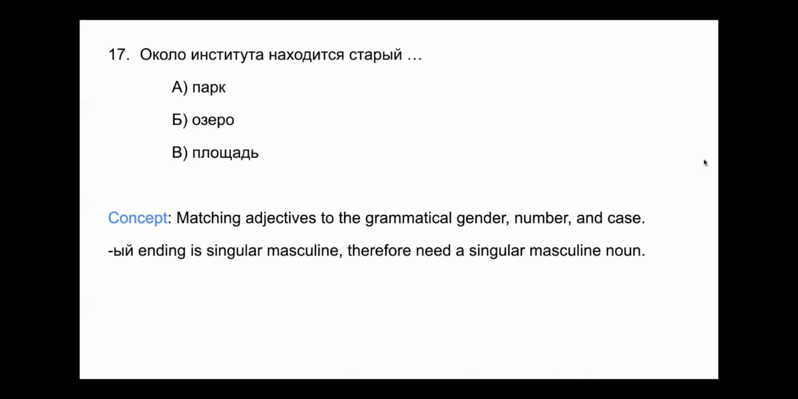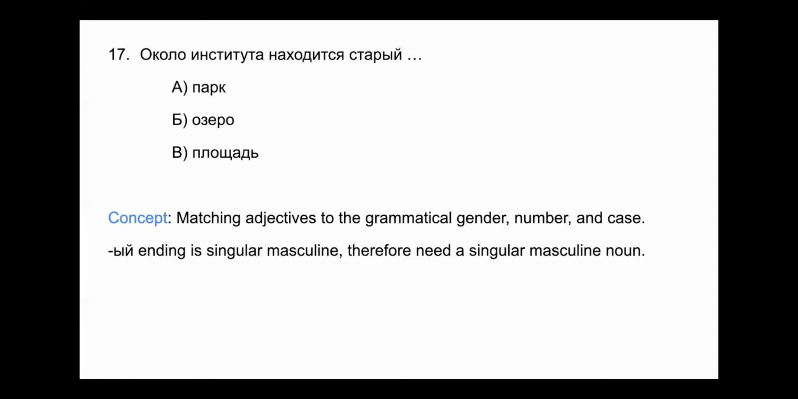Номер 17. Около института находится старый парк, озеро или площадь. Again, they want us to match adjectives to the grammatical gender, number, and case. And we need to recognize that старый, и краткое, that ending is singular masculine. And so we need a singular masculine noun to match it. And so let's look down our list. We'll start from the bottom here.